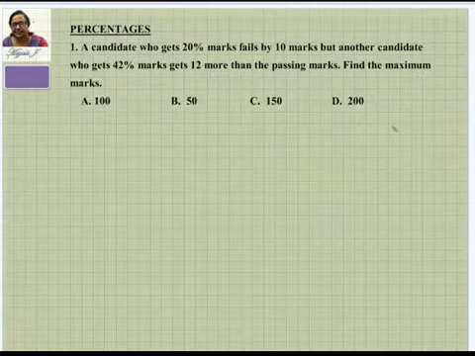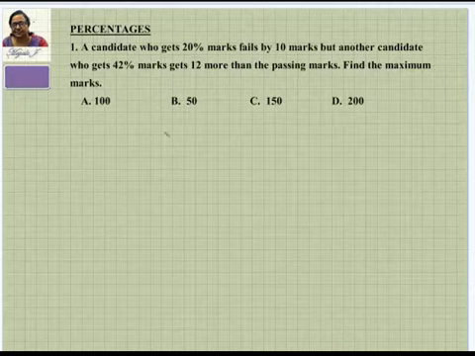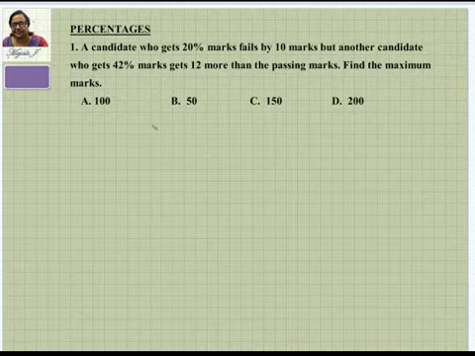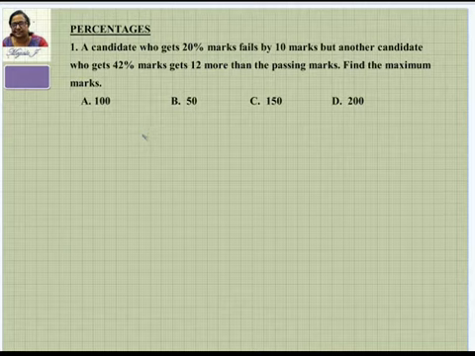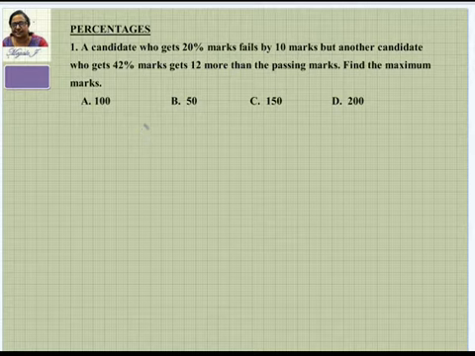Next, we'll go to percentage, because we can't do more than this. A candidate who gets 20% marks fails by 10 marks, but another candidate who gets 42% marks gets 12 more than the pass mark. Find the maximum mark. So here it's a percentage problem.